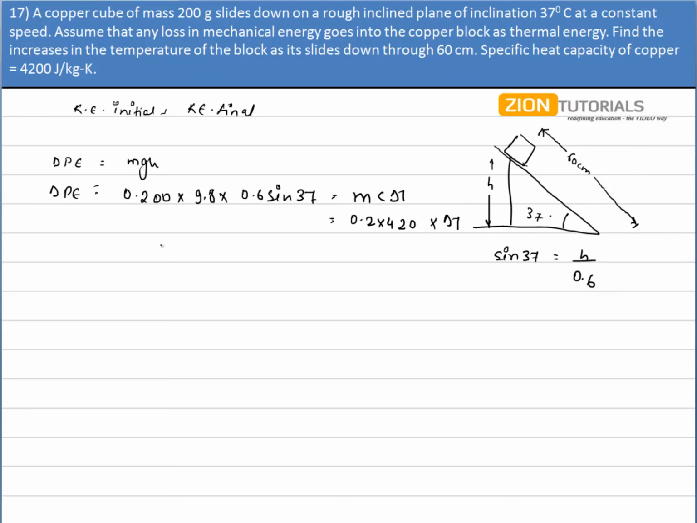So delta T comes out to be 0.2 into 9.8 into 0.6 sine 37, divided by 0.2 into 420. So delta T comes out to be 0.0086 degrees Celsius. That is my answer.